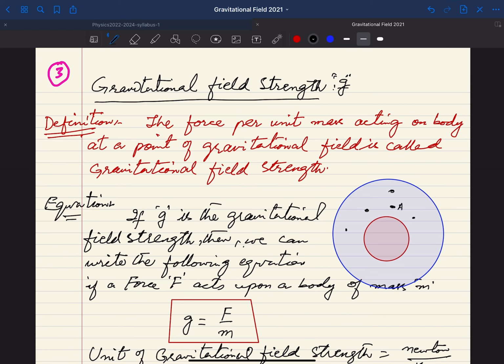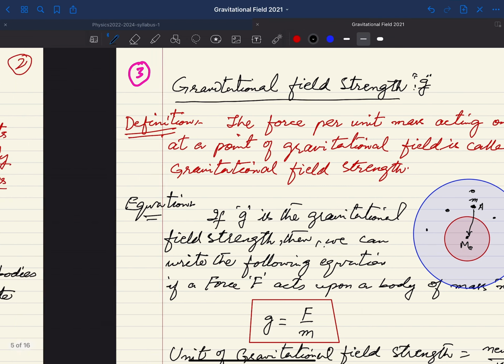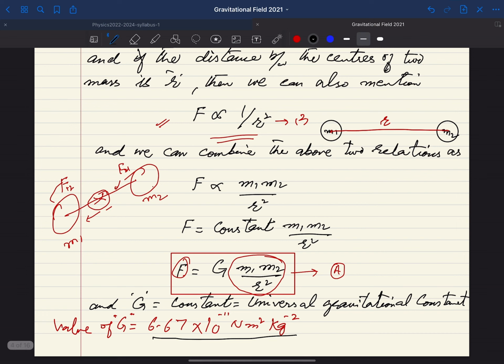At a particular point, suppose point A, the force of attraction of the earth on the body, suppose the body is a small ball of mass m, and the mass of the earth is M. Then the force of attraction between these two is there, but as we have already mentioned, the r squared is important.